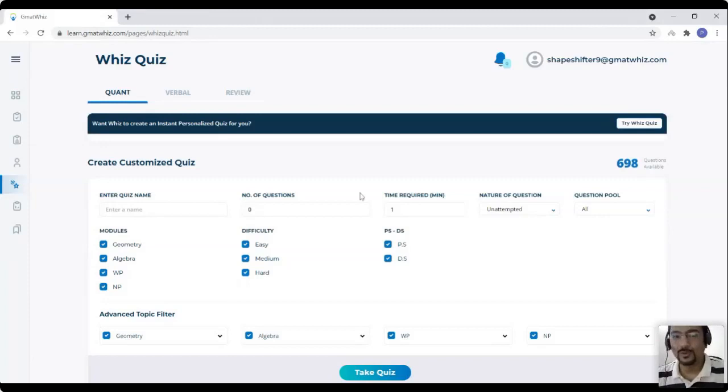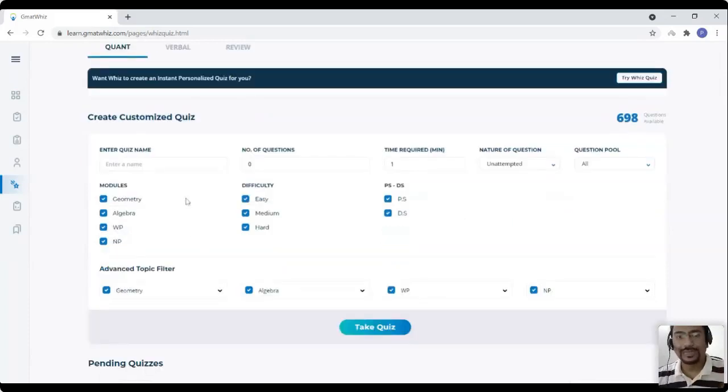I'm just gonna run you through what it can do. So what we wanted to do was, if you want assisted quizzes, if you want to customize it, you have that option open right in front of you. You can tell the quiz name, the number of questions, the time. By default, it will give you fresh questions, which basically is unattempted questions. It is selected by default, but if you want to do attempted questions, you can do that.